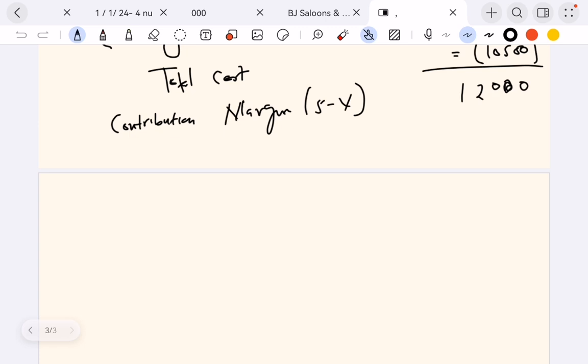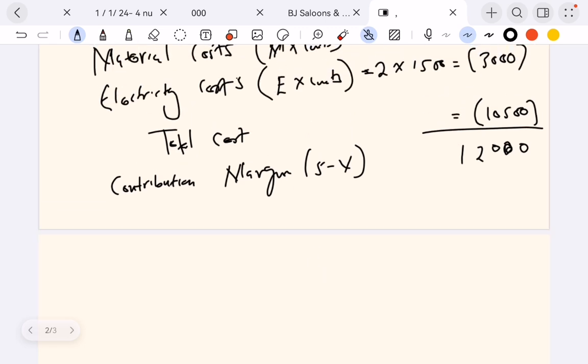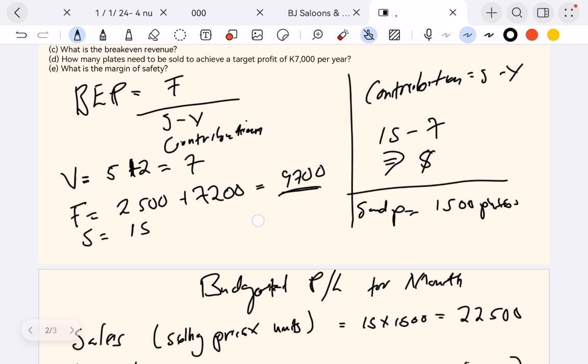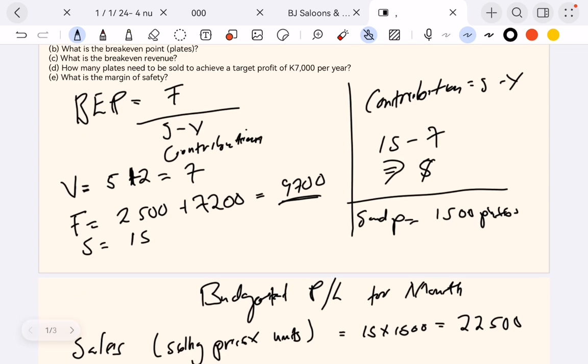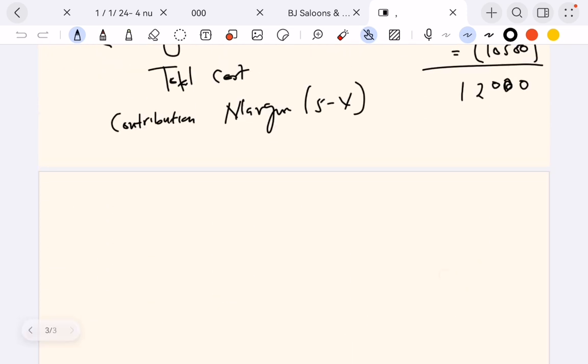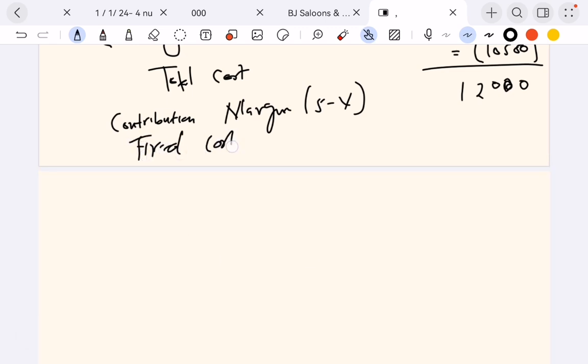So from that 12,000, we are also paying for rent. Remember, there is that cost associated with paying rent. So you're paying 2,500 per month on rent. You're also paying salaries. Those are fixed costs. We already calculated our fixed cost, which is 9,700 there. So we put here fixed cost. We need to subtract also the 9,700.